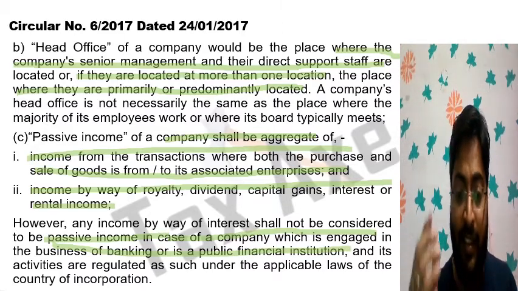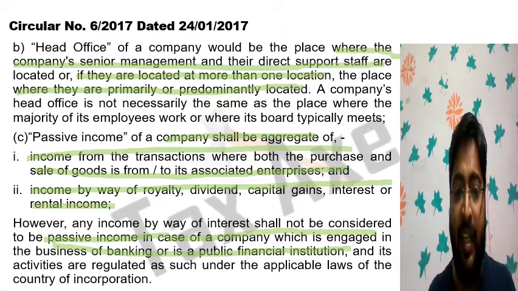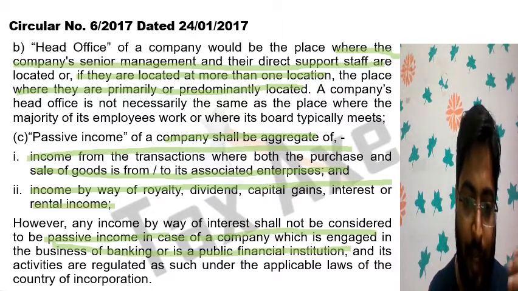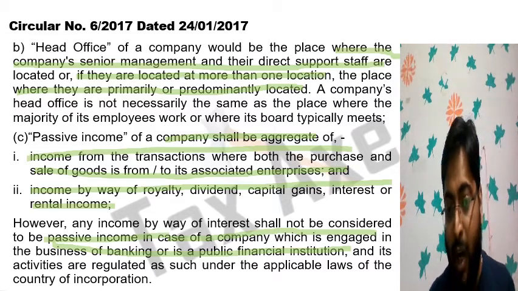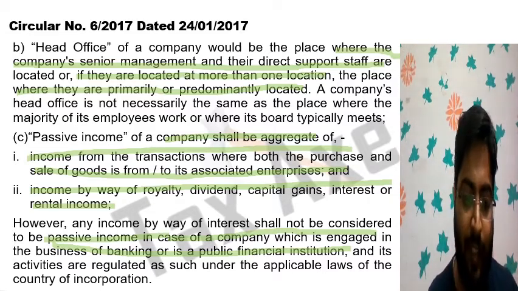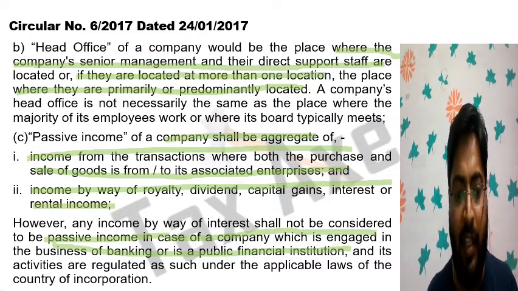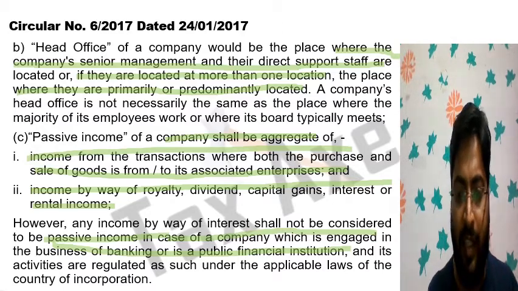This is the normal thing. If the company is engaged in the business of banking or public financial institution, then the interest component is not the passive income, and its activities are regulated as such under the applicable laws of the country of incorporation. Understand the concept